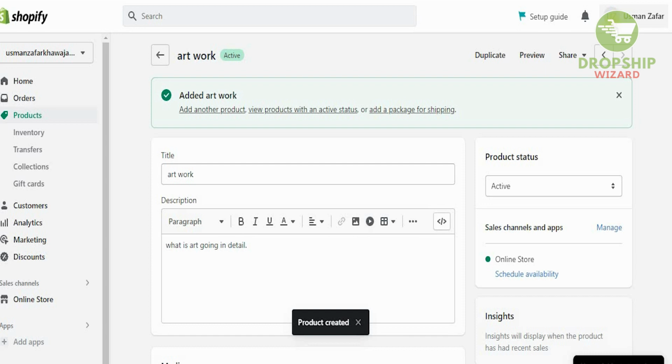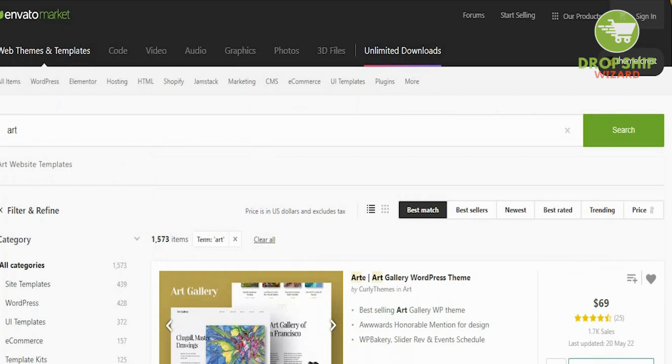Now, once you've done it, what you have to do is very simple, guys. Go and select a theme, because a theme is literally one of the most basic elements that we need to have. And obviously the best place to get the theme is going to be themeforest.net, and search for art. And as you search for art, you're going to have 1,573 items that are going to come. And this is an opportunity, guys, for us to understand how the system works.